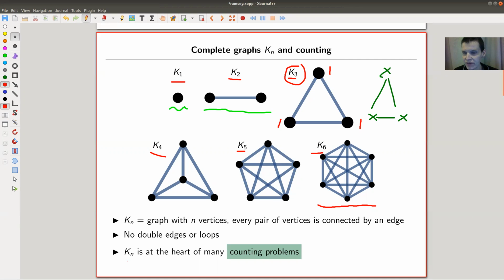So the point is those complete graphs, so they're called complete graphs, Kn, they're at the heart of many counting problems. By the way, I actually still don't know why those graphs are denoted K. That's not really C like complete. Maybe it comes from a different language. So Wikipedia says something like it might come from German komplett, but I have absolutely no idea. So if someone knows, I would be happy to know. Anyway, it doesn't really matter how you denote them, right? So whatever. Kn, the complete graph on n vertices, and a very easy rule, you just connect everything you see.